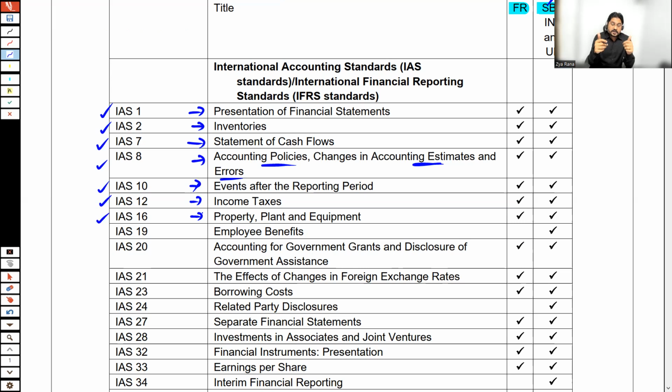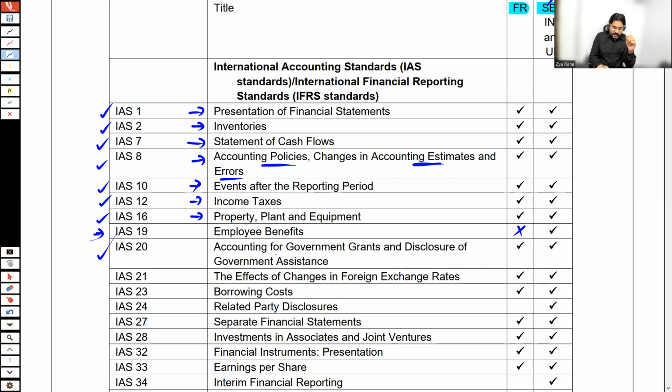How the asset is initially recorded, what is the subsequent treatment, what is the revaluation, what is the impairment. All of these things are relevant for non-current assets. So there are multiple standards for dealing with non-current assets. If a tangible non-current asset is used for business activities, the treatment is according to IAS 16. I'm not going to discuss IAS 19 because it's not there at FR level.